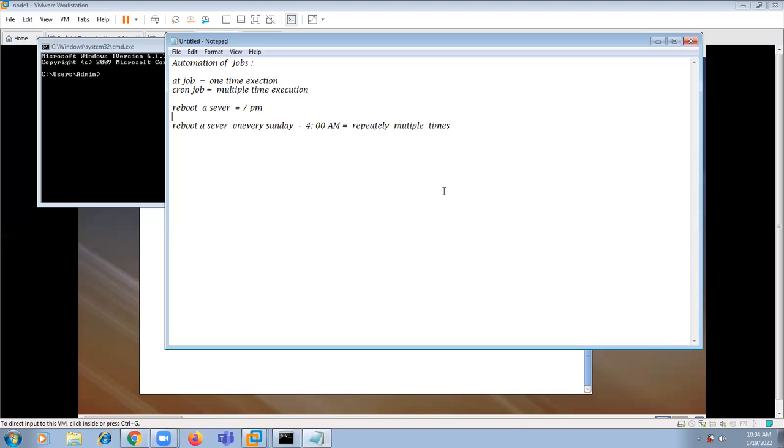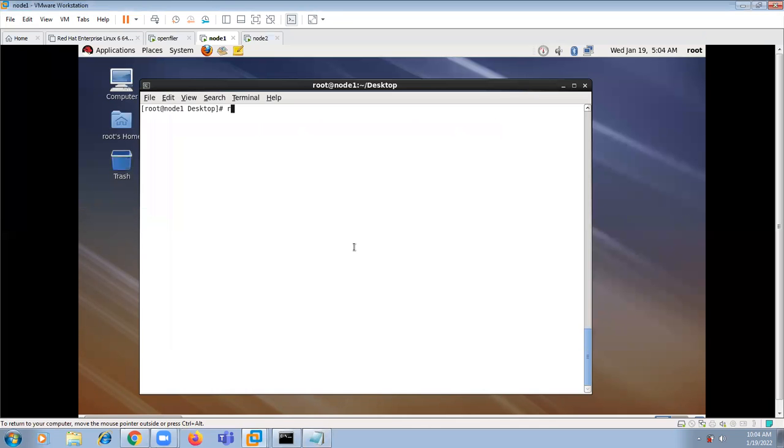And the first one is for one time. So for one-time execution, we can schedule an at job, and for multiple-time, repeated execution, we can go for cron job. Like this, we can schedule two different types of jobs: one is at job, and the second one is cron job. Now, how to set these jobs? We'll go through the practical demonstrations one by one.